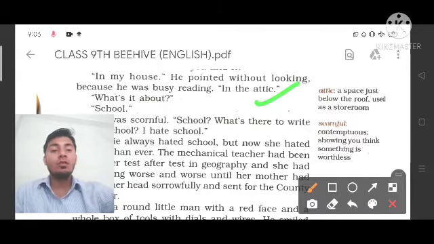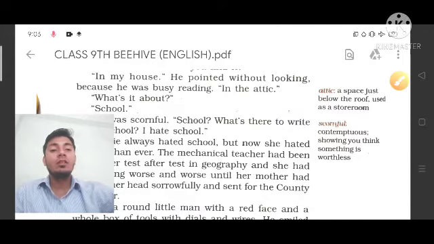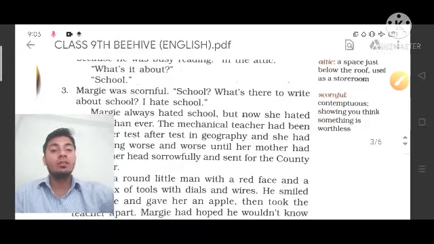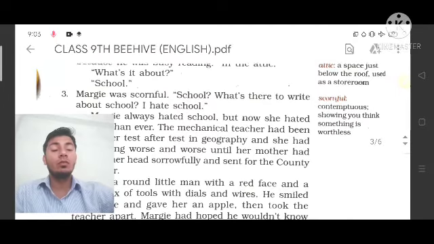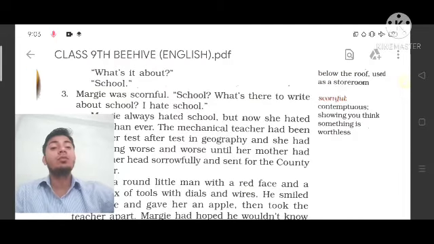What's it about? She asked him what it's about. ये जो बुक है वह किसके बारे में है? It means what is written in this book? So over here the answer came: school. It means this is totally about school.